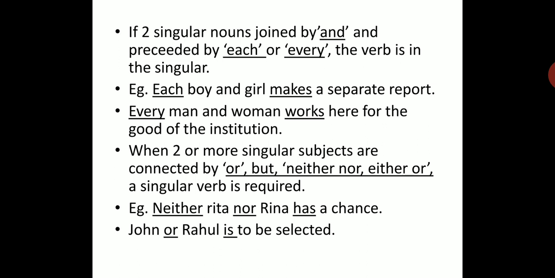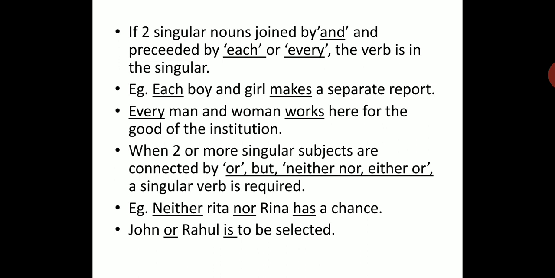Now, boy and girl are two singular nouns, and before boy we have the word each, so we'll use a singular verb makes. Next sentence, every man and woman works here for the good of the institution. So again, man and woman, two singular nouns joined by and, but the word every is placed before man, so we will use singular verb, works.